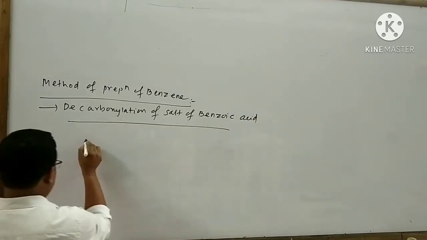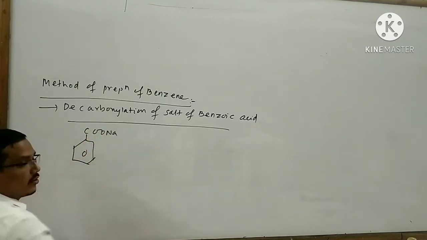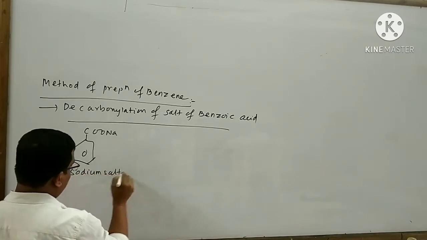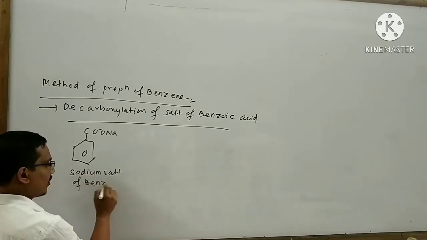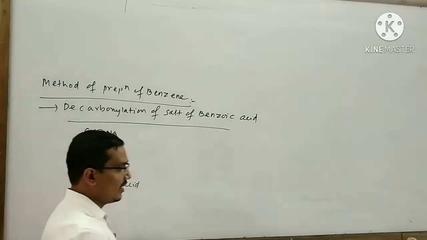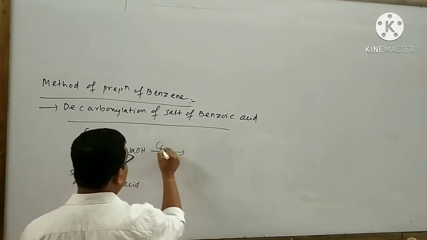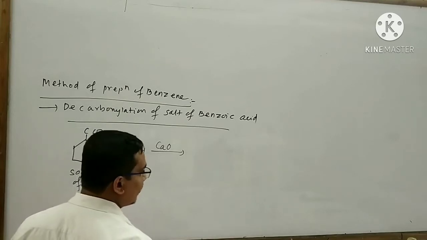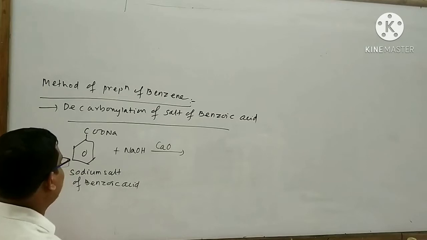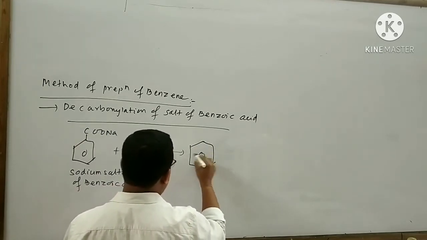At first step, sodium salt of benzoic acid. Now, sodium salt of benzoic acid is subjected to reaction with sodium hydroxide in the presence of calcium oxide. Then what will happen? Decarboxylation of salt of benzoic acid takes place. As a result, benzene is formed.